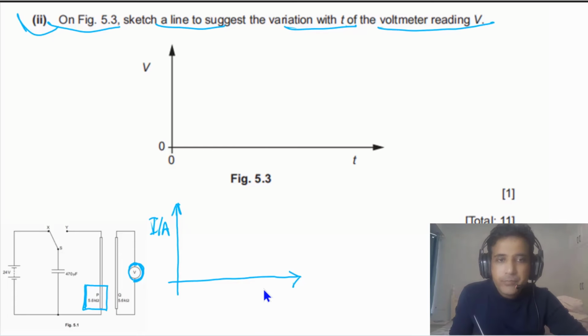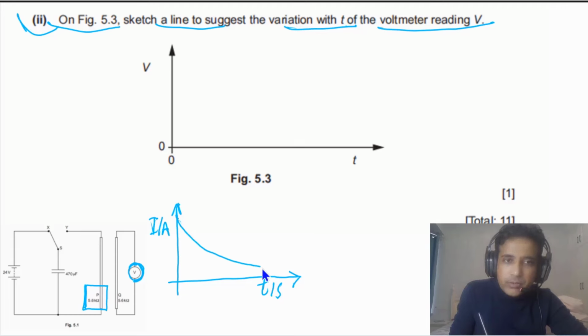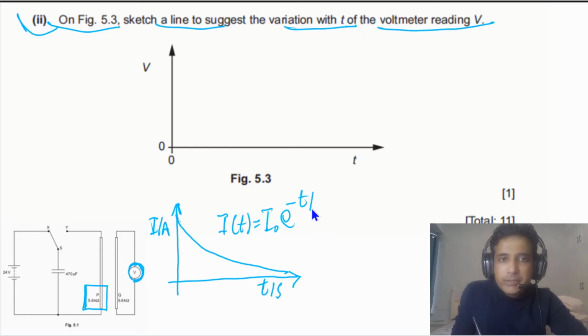So we can write down time here as well. Current in P is decreasing exponentially with time. So we can draw the graph like this, and this is decreasing exponentially. So we have current I equal to I naught e to the power of minus t over RC.